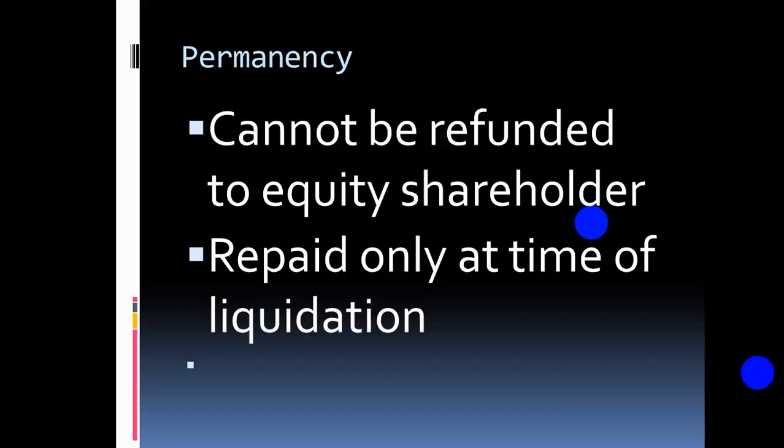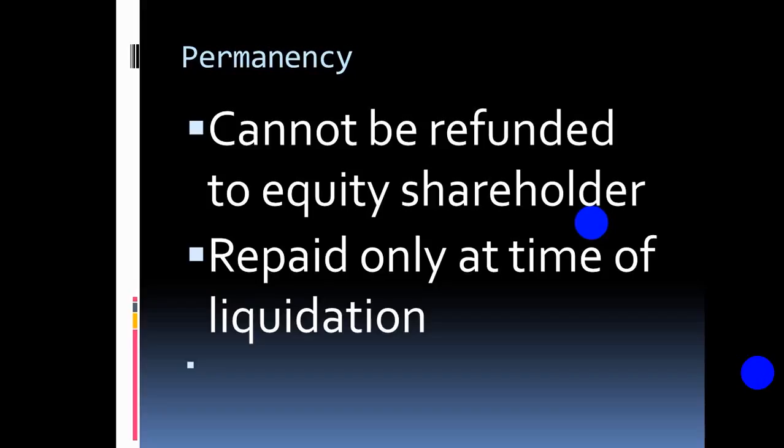The shareholders can sell their shares in the market, but the company cannot refund their shares. It is paid only at the time of liquidation. When the time comes, in the time of liquidation, it will be repaid. The amount received from the sale of ordinary shares cannot be refunded by the company to the shareholder.